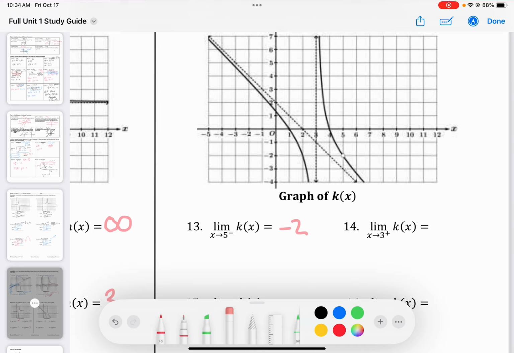What happens as we approach 3 from the right? Well, what do we have here? We have a vertical asymptote. So I'm coming from the right side, heading towards positive infinity.